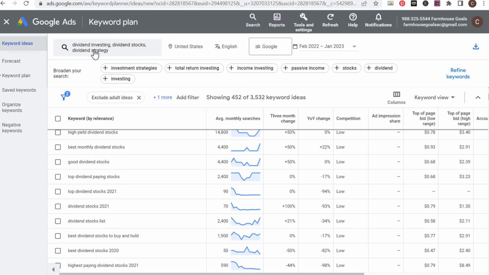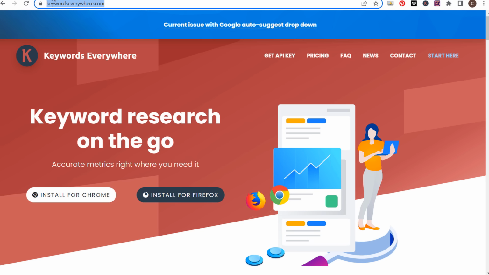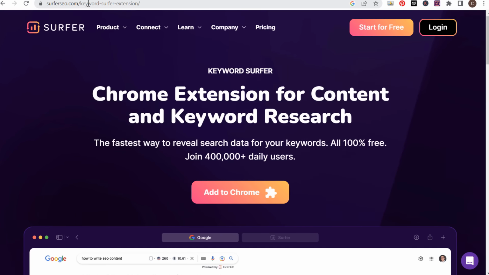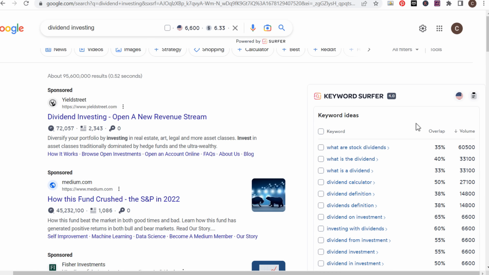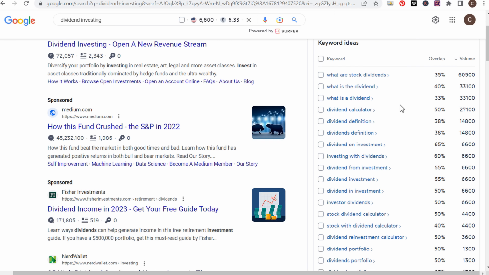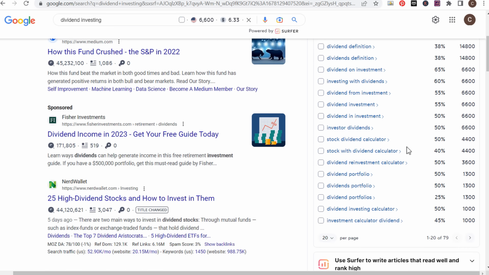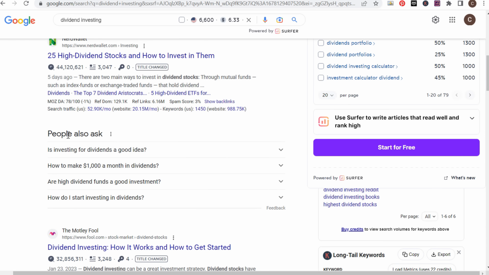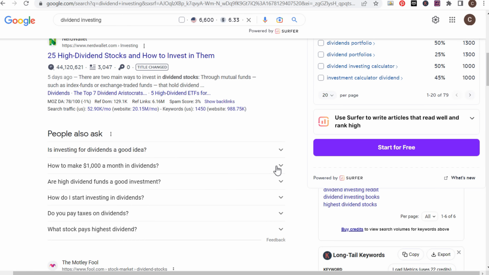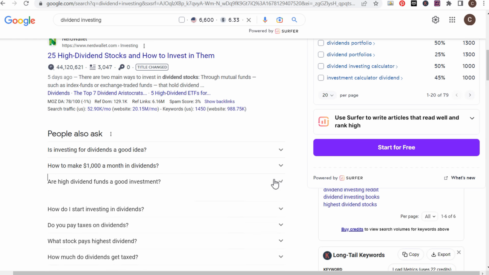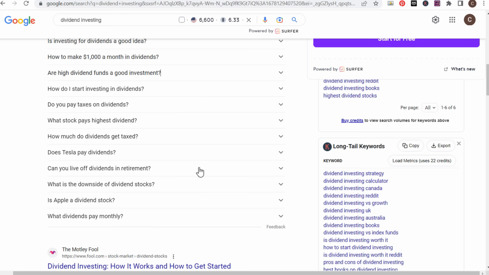Now, let's say I want to rank for dividend investing. You would do the same thing, but I'm going to give you a different example using Keywords Everywhere, using Keyword Surfer. If we just search dividend investing, we come over here, we can see through Keyword Surfer, here are all the different keywords people are actively looking up. Go to the people also ask section, click on a drop down, open it back or close it back up. Open, close, open, close. It's going to keep giving us a ton of different questions that people have.